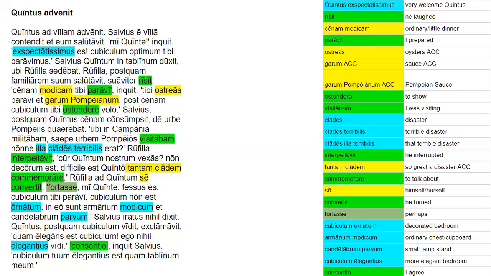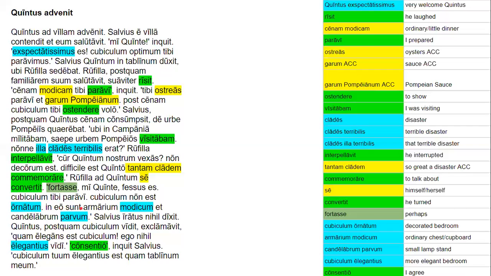It's not fancy. So first of all, this is a perfect tense verb, and this is a reflexive pronoun since she did it to herself, but the motion is physically towards Quintus, so that's why we have the prepositional phrase there. Fortasse just means perhaps. Mi Quinte is going to be vocative. Fessus es, so that's tired. And then a perfect tense verb, I prepared, a direct object, and a dative of advantage, a personal pronoun. Cubiculum and non ornatum are both nominatives, but remember that they're neuter.